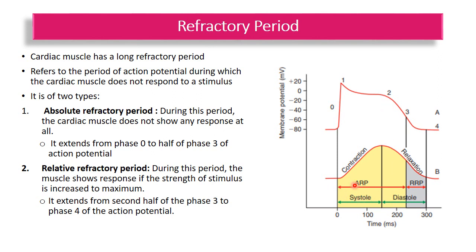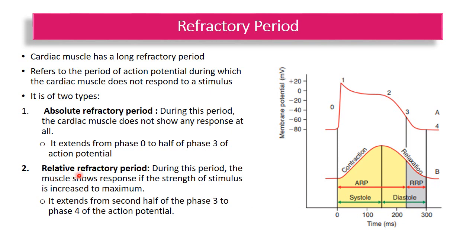The absolute refractory period consists of the whole contraction and half of the relaxation phase. The contraction of cardiac muscle is known as systole, while the relaxation is known as diastole.